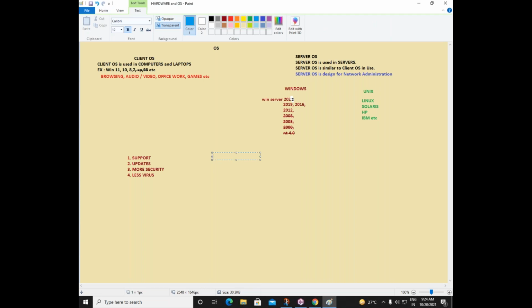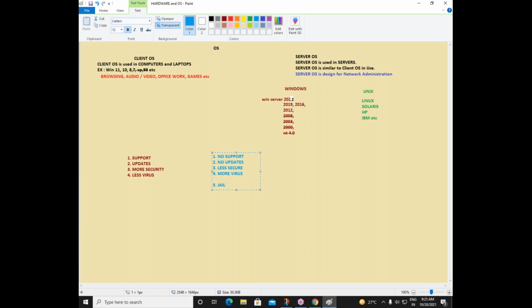So if you use that pirated operating system, the first disadvantage here is no support. The second one is no updates. The third one is less secure. The fourth one is more and easier virus infection. And the fifth one is, I have to write this actually.